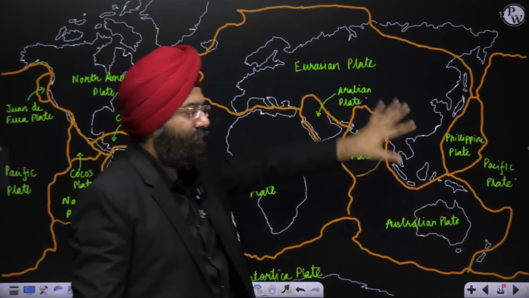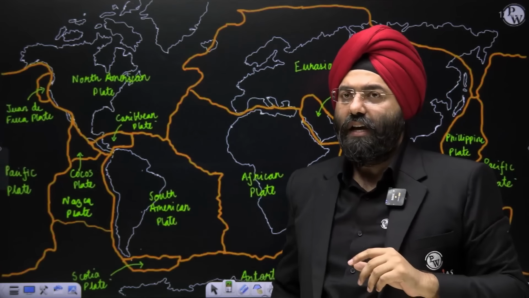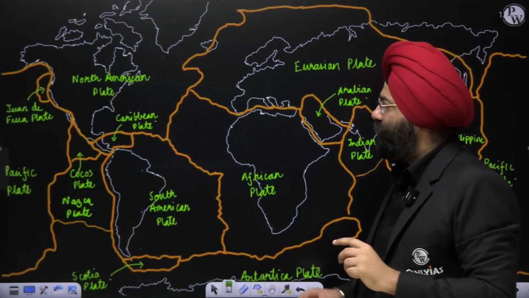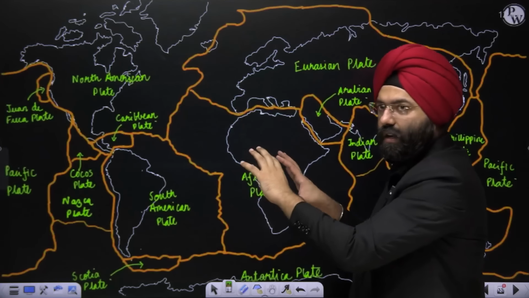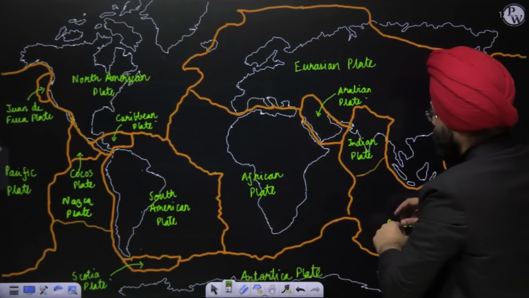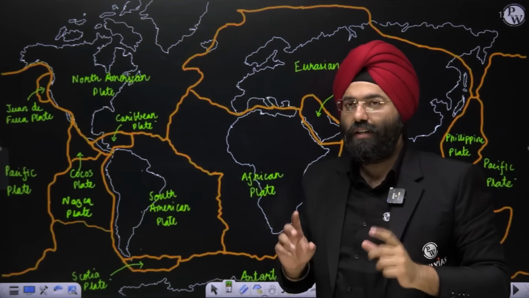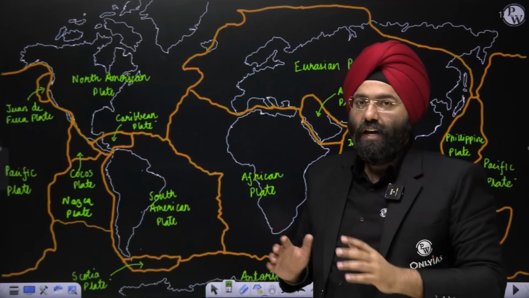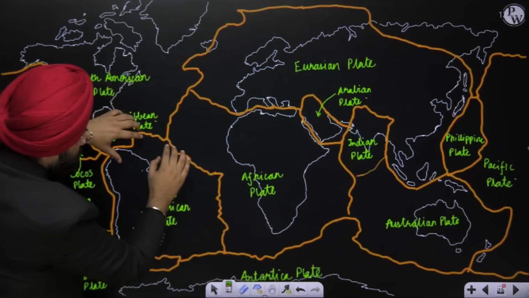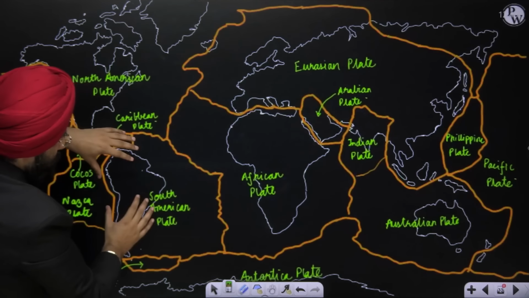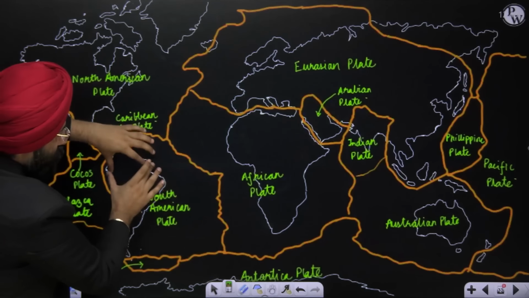There are major plates present over here. There are minor plates also, a few of them present here. Unlike the continental drift theory, where they said that, let us say, only the African continent is moving, and only the South American continent is moving, that was wrong. What they basically said is, when the plate is moving, it is not only the continent. These are huge plates.